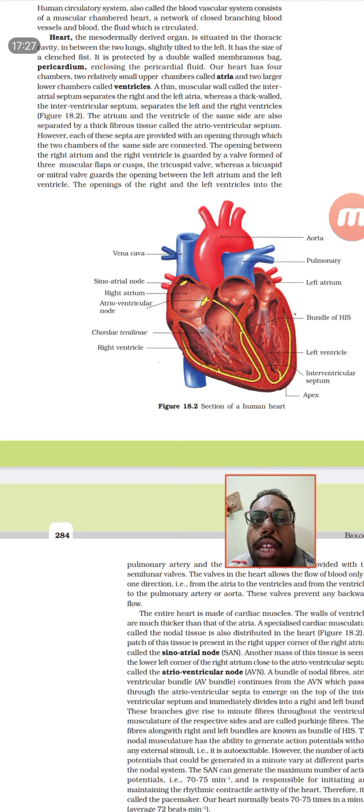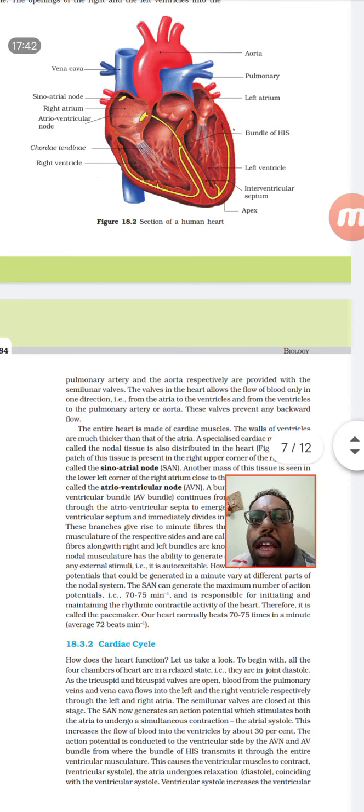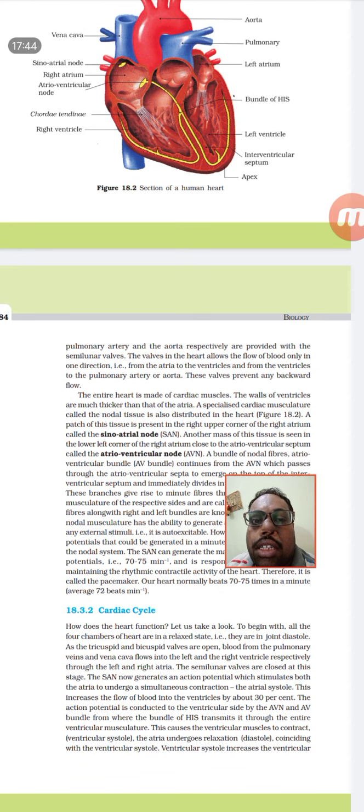The left bicuspid valve is also known as the mitral valve. Whenever these valves open, the blood will flow to the ventricles. Apart from this, the cardiac muscles protect the heart, and the ventricles are much thicker than the atria, because ventricles are responsible for pumping the blood to the aorta.